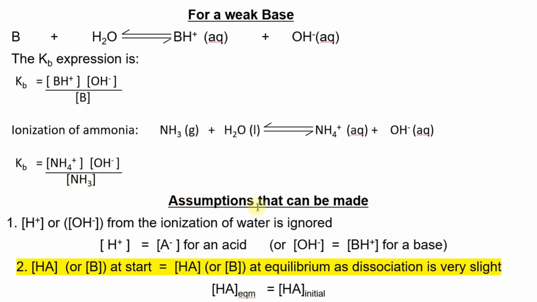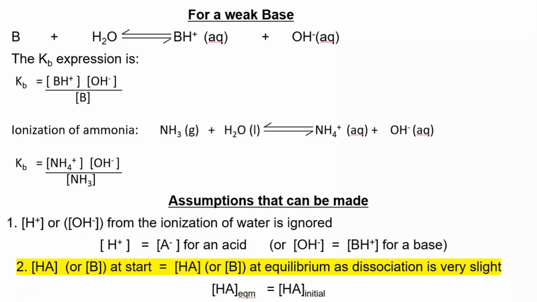Two very useful assumptions can be made. Hydrogen ions or hydroxide ions from the ionization of water are ignored. Water dissociates slightly to give H+ and OH-, but the concentrations of either are generally around the region of 10 to the power of -7. Very small, ignored. For an acid, the concentration of hydrogen ions equals the concentration of the anion it makes on dissociation.